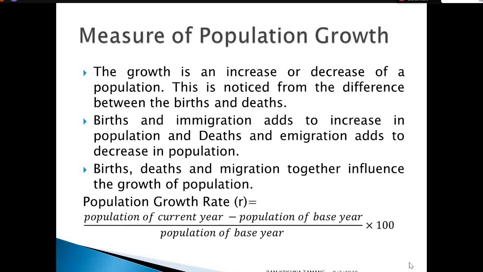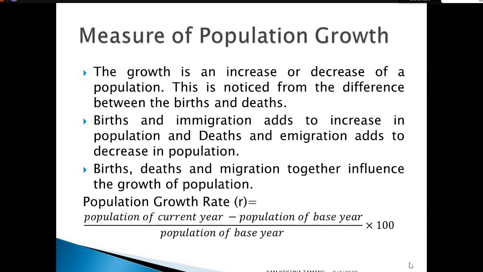Birth, death, and migration together influence the growth rate of the population inside a certain geographical place, certain country. It is generally denoted by R and given by: population growth rate equals total number of population in the current year minus total number of population in the base year. The current year means the study year, the base year means the previous year or observed year, divided by the population of the base year. That means the population of the previous year or previous census or previous estimated population.